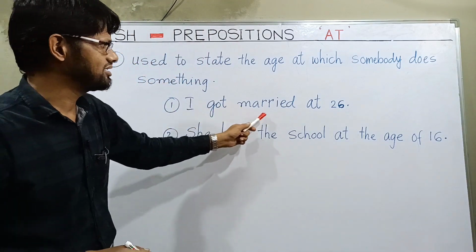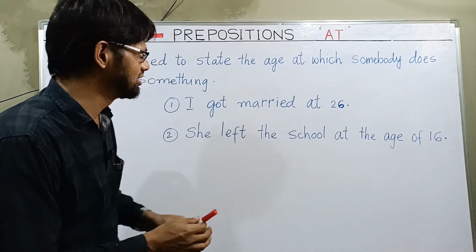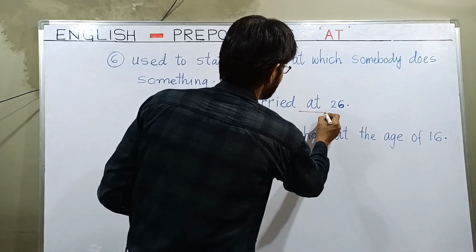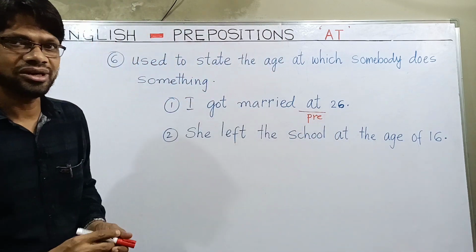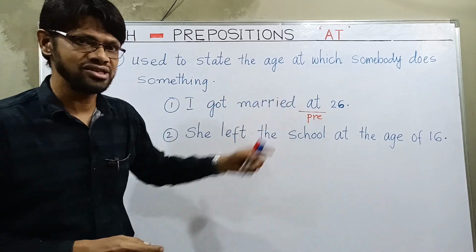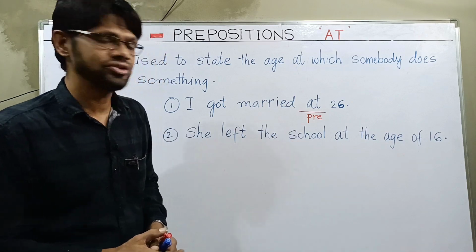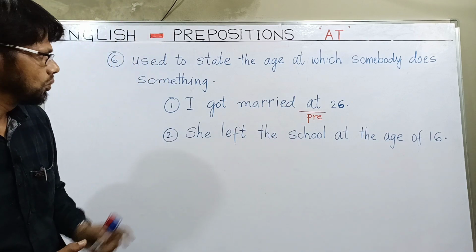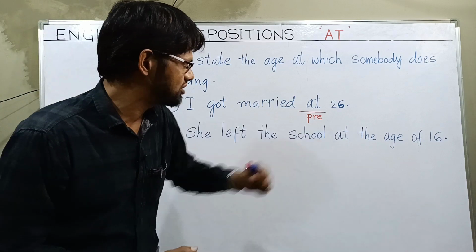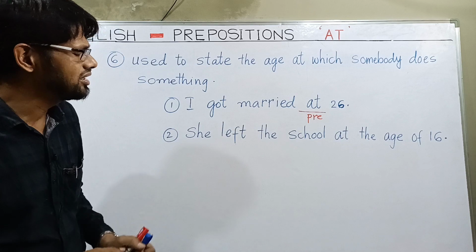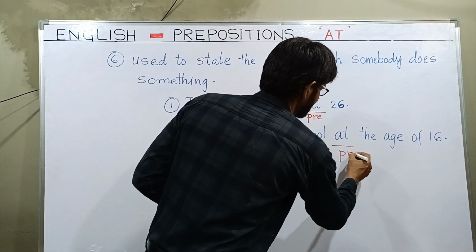I got married at 26, at the age of 26. So here you can notice the word at, preposition at, we have used here. I got married at 26. Next one, she left the school at the age of 16. When did she leave school? At the age of 16. She left the school at the age of 16. So we use preposition at here.